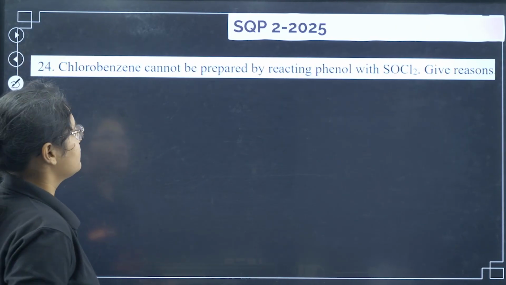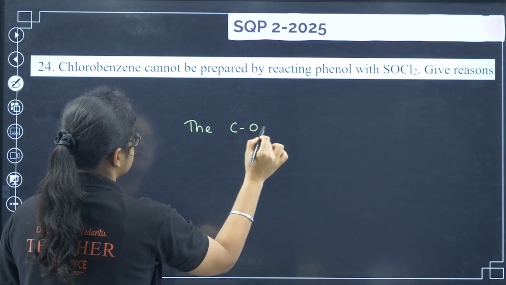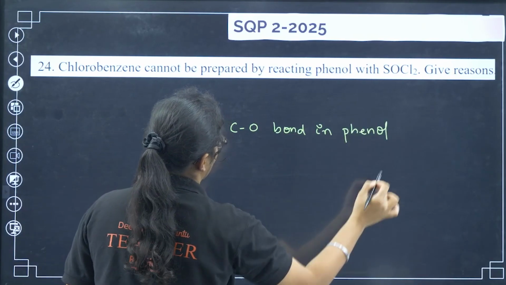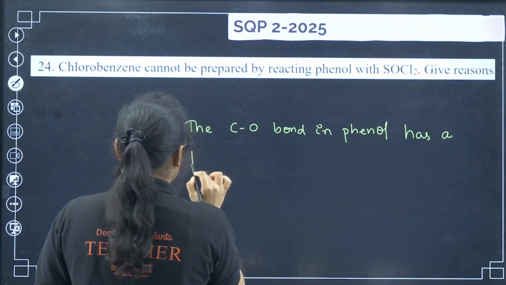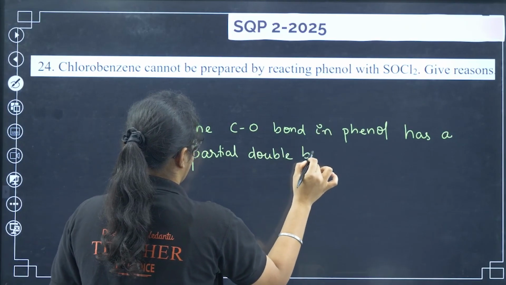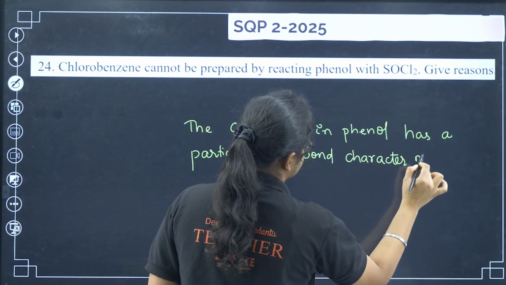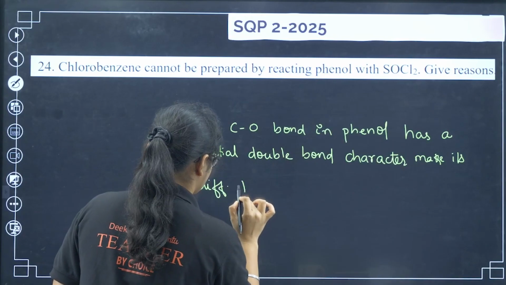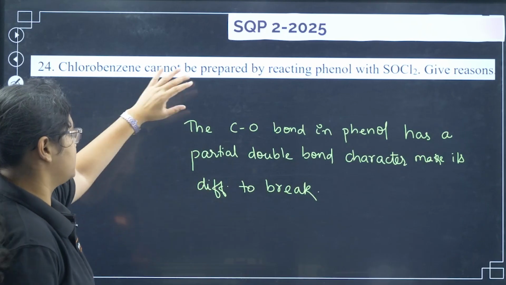Yeah, so you can just write down here that the carbon oxygen bond in phenol has a partial double bond character, which makes it difficult to break. Okay, just that much you need to write. That's enough for explaining this one.